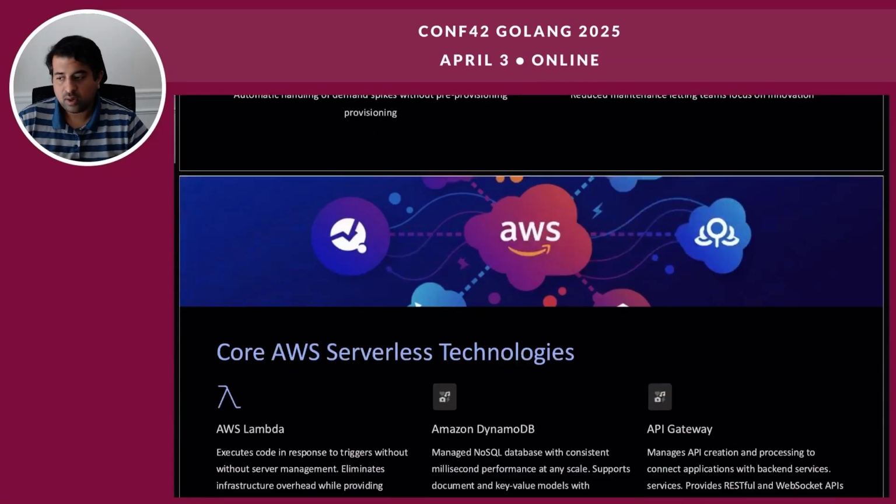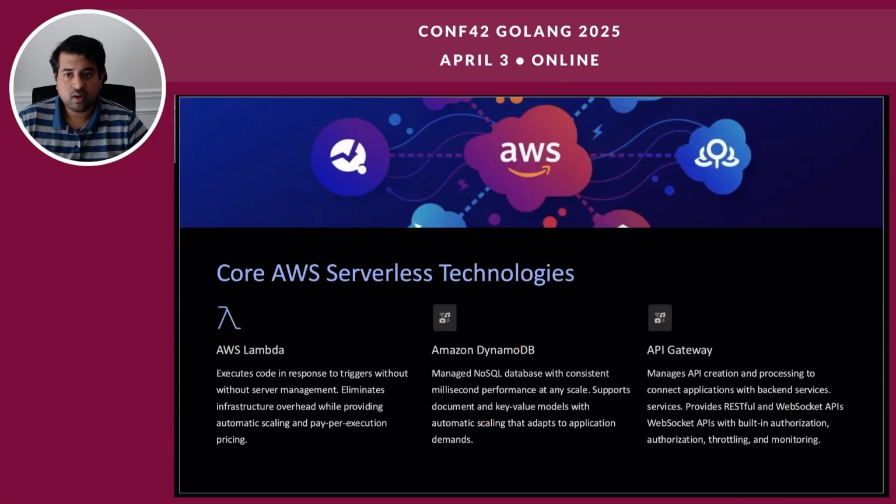Now, let's take a look at the core AWS serverless technologies, like AWS Lambda. Lambda is the compute engine of serverless. It allows us to run code without provisioning or managing servers. Lambda functions are triggered by events from other AWS services or external sources, such as API Gateway, S3, DynamoDB, and CloudWatch.